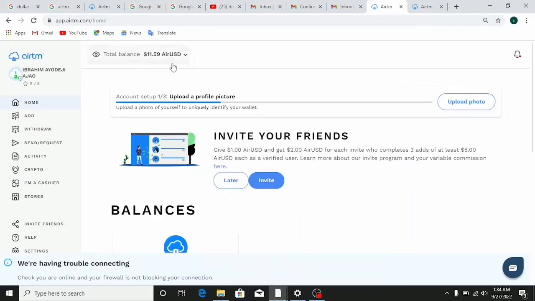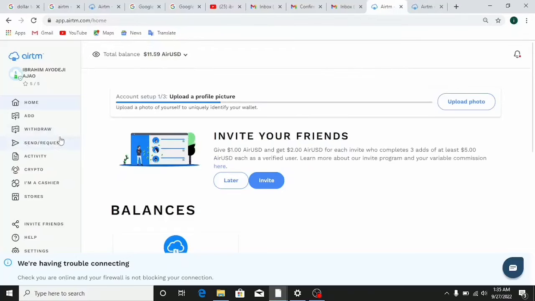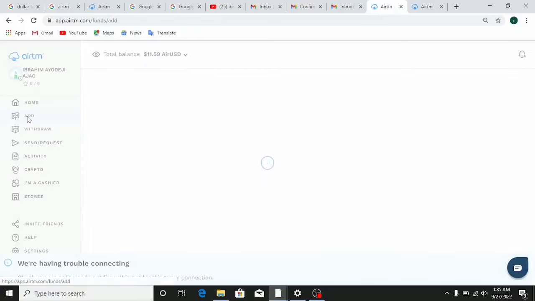After signing in to your ATM account, you're going to have something like this on your screen, but yours is going to be 00. So now we're going to proceed to how you can bring in funds and how you can now make profit here on this platform. So for you to literally bring in funds on this platform here, all you need to do is just click on this button here, which literally says add. So once you click on the add button,